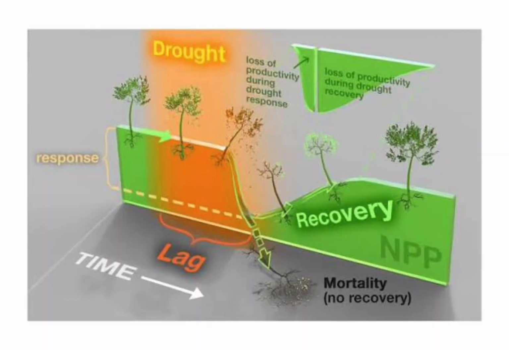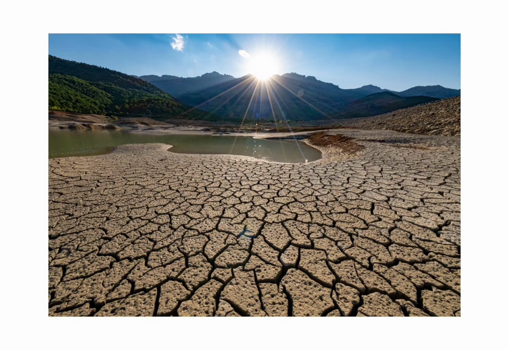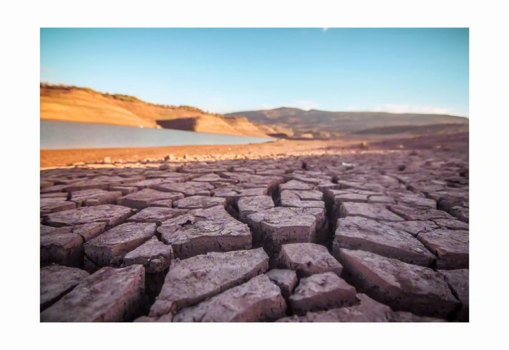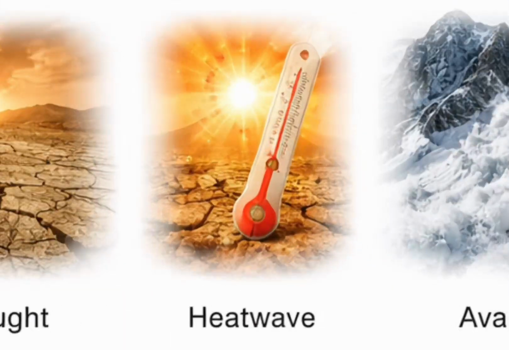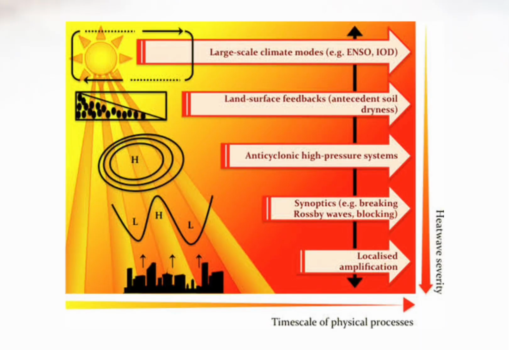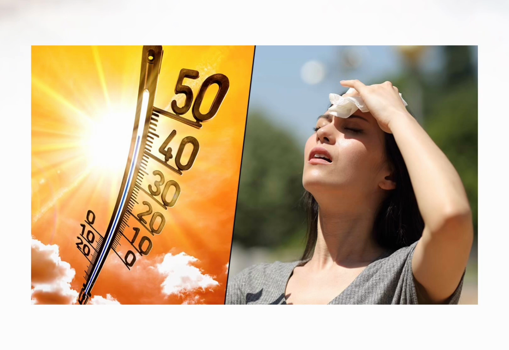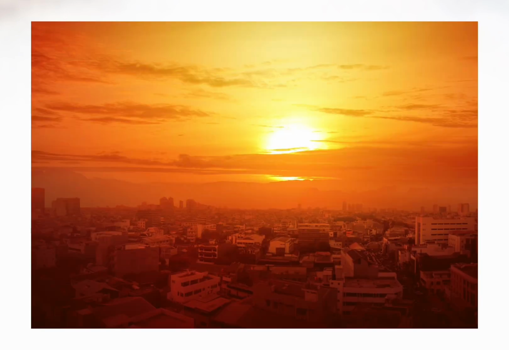Drought. A drought is a long period with little to no rainfall. Over time, this leads to water shortages, dry soil, and damage to crops and ecosystems. Droughts can last for months or even years. Heat wave. Heat waves are extended periods of extremely high temperatures. They can put stress on the human body, increase the risk of illness, and even worsen other disasters like wildfires.